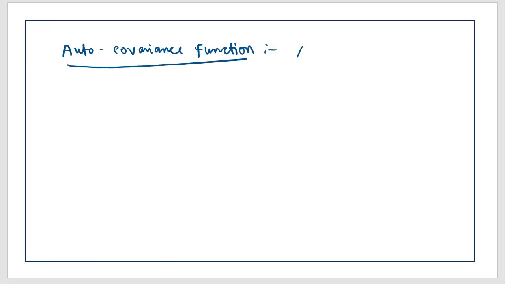Now, if you combine all the things that we have done so far, then the autocovariance function will be simply gamma h, which is given by gamma h when the lag is 0, which is simply this: sigma square upon 1 minus phi square.